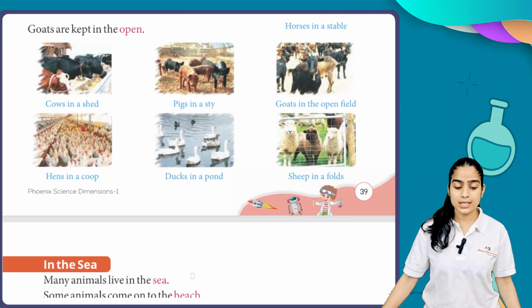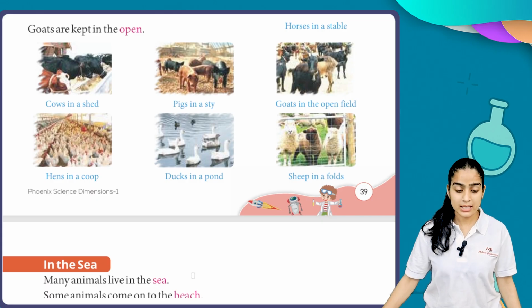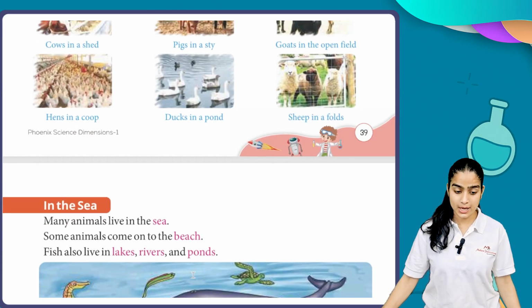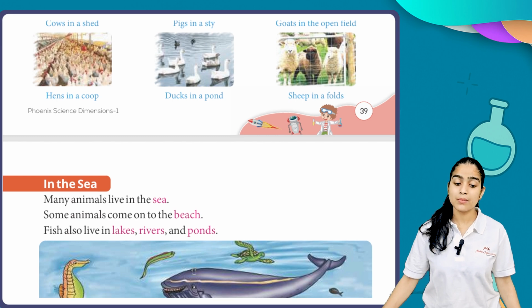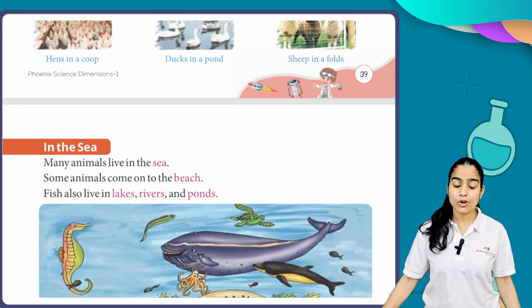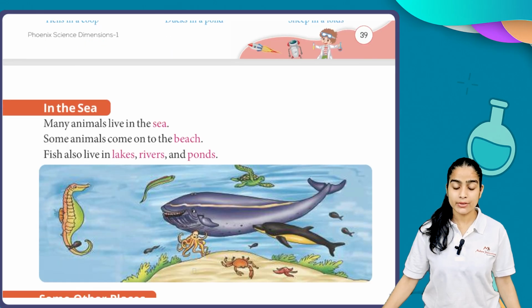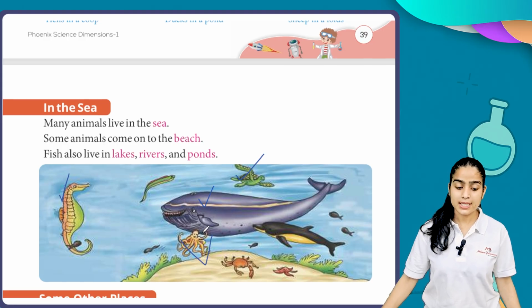Now we see those animals who live in the sea. Many animals live in the sea. Some animals come onto the beach. Fish also live in lakes, rivers and ponds. These are the animals we see here which live in the sea, like the seahorse, the octopus, this is a whale, this a turtle. These are examples of sea animals.